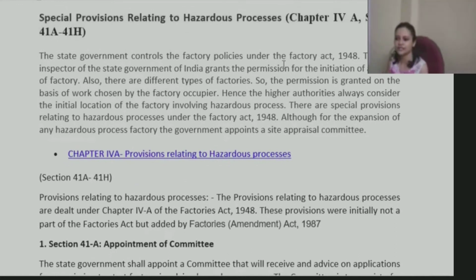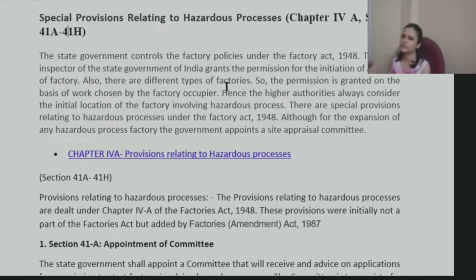Central government controls factory policy under the Factories Act 1948, and there is a Chief Inspector of the State Government of India, who is supposed to grant permission. So if someone wants to open a factory, they will have to mention the work that they will be carrying out, and accordingly they will mention every single detail. They will submit an application, and then that application will be examined by them, after looking at what work they are willing to do.